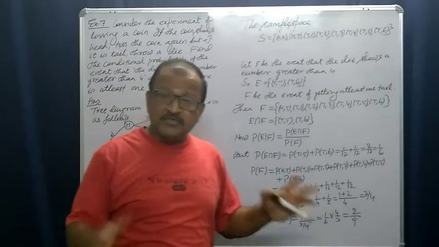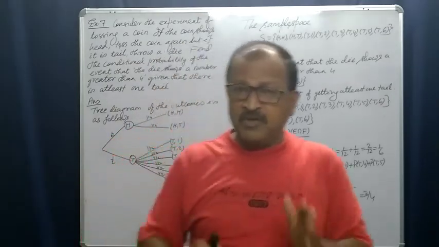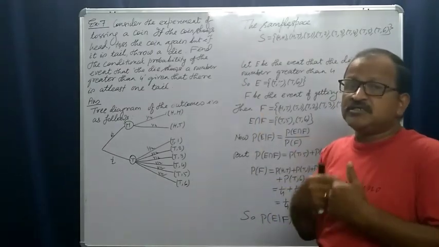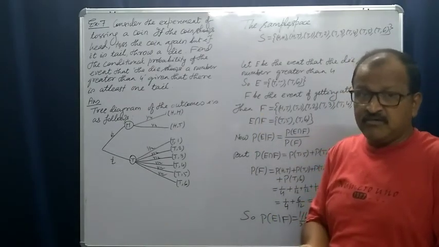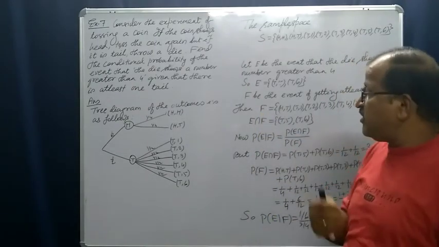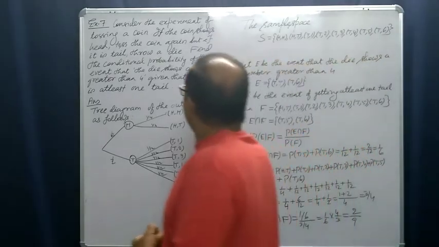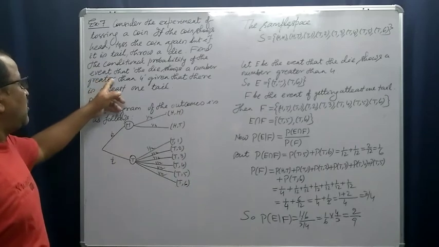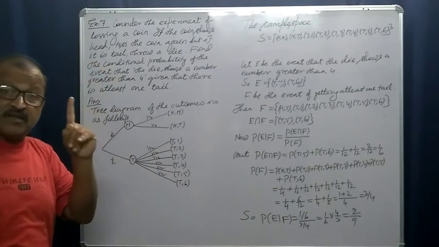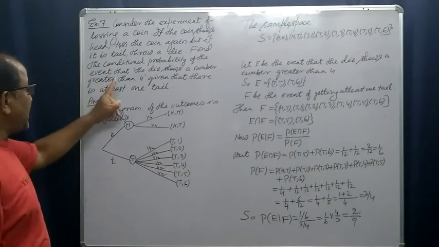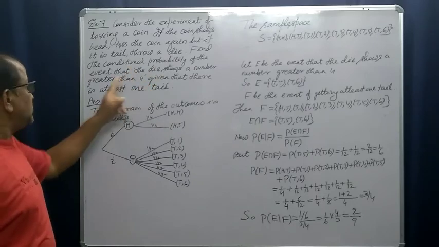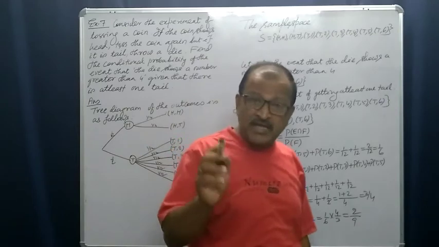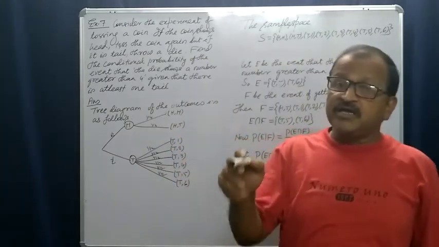Now, let us come to our problem. We know the experiment, we have the sample space. Now let us come to the event. What is our event? Find the conditional probability of the event that the die shows a number greater than 4.